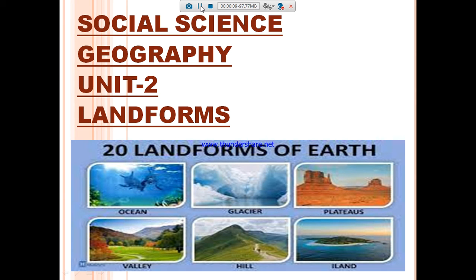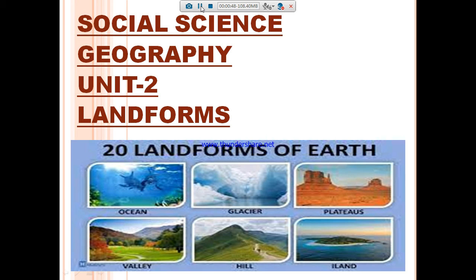Today we are going to see the new lesson from the social science geography unit 2, landforms. We see so many landforms on our earth, don't we? Ocean, glacier, plateaus, valley, hills, island, deserts, everything. So how are they forming? We see rivers running and waterfalls, and we enjoy them and wonder at them. So how do they form? Today we are going to see that in this lesson.